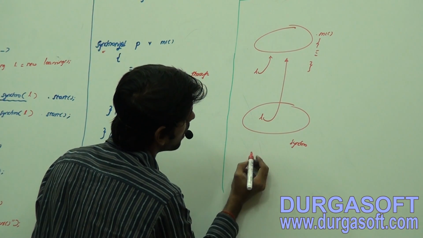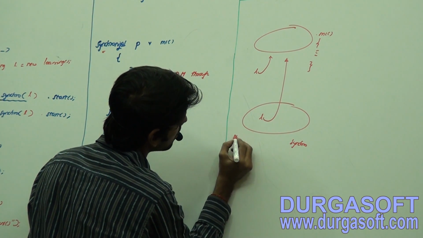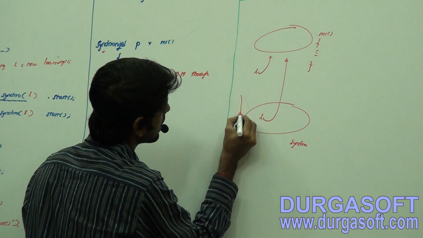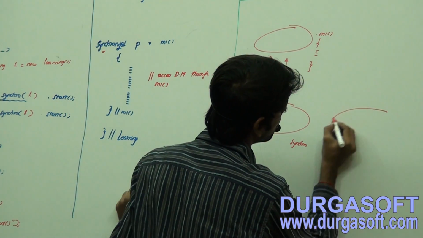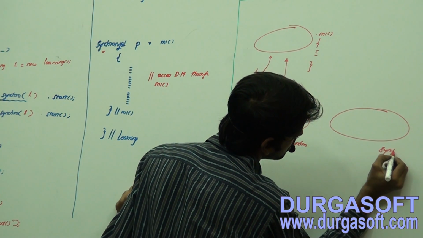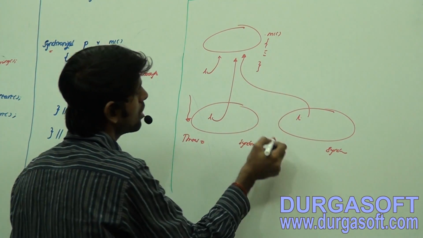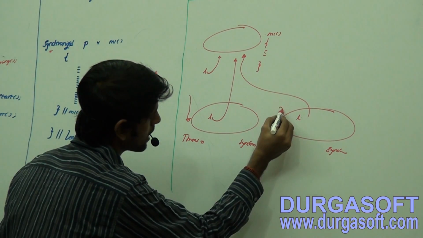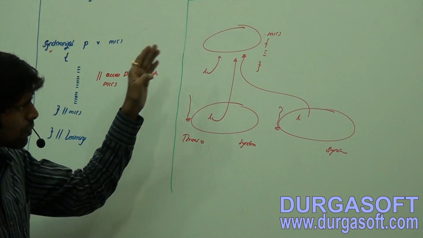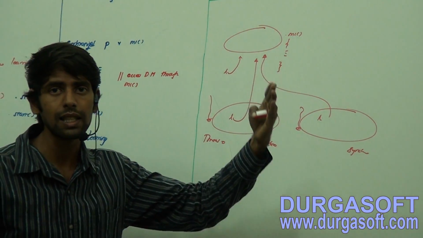This is going to refer to one of the threads, let it be thread 0, and for this also one instance has been created. So both the threads are going to access the m1 method on the same instance. So data inconsistency is going to arise.